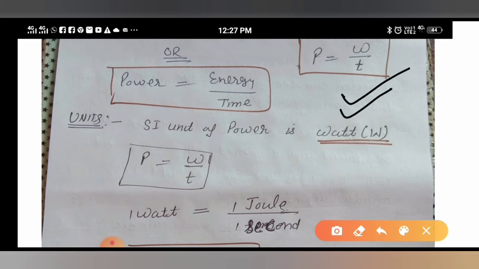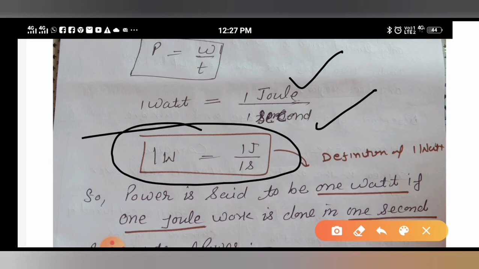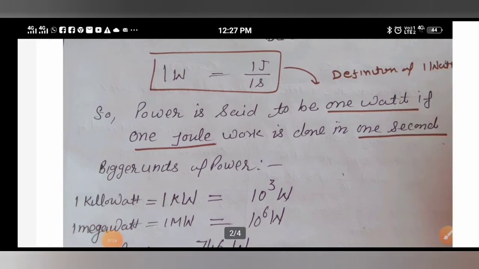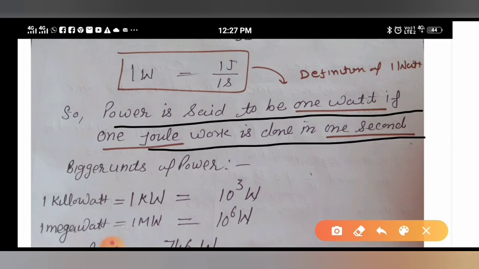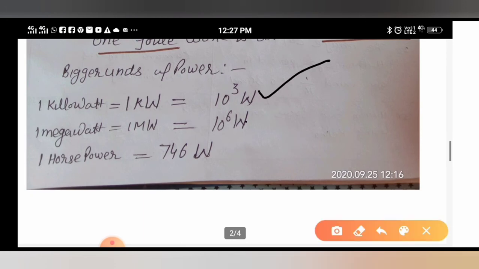Watt. Get it? So power is equal to W upon T. What is the unit of W? Joule, and time, second. So 1 watt is equal to 1 joule upon 1 second. How will you define this watt? Power is said to be 1 watt if 1 joule work is done in 1 second. If you do 1 joule work in 1 second, what will your power be called? 1 watt.